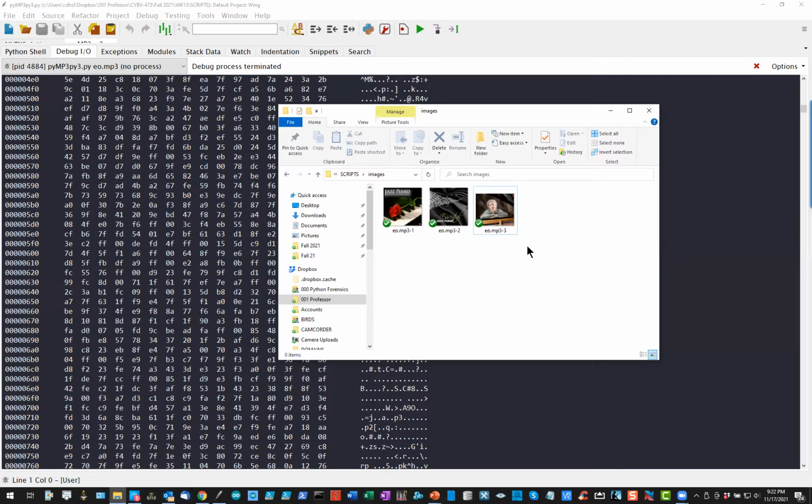When you run this script against es.mp3, you're going to have another set of images, and they'll be labeled es.mp3-1, es.mp3-2, and so on. There could be more than 3, and some of these originals could be modified, or the new ones that were added could be modified. So keep that in mind when you go through the exercise.